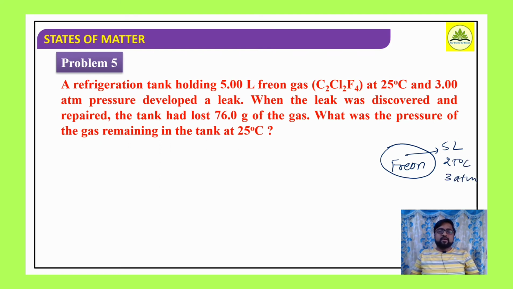So what happened is it developed a certain leak here. A leak is formed here. So due to leakage, what happens? When the leak was discovered and repaired, the tank had lost 76 gram of gas. So out of 5 liter of freon, how much was lost? 76 gram of freon.